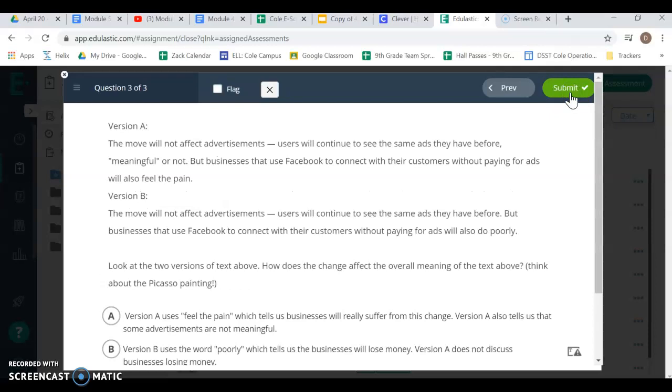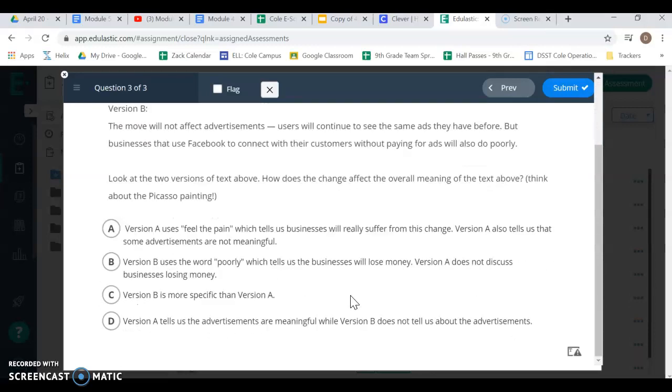Question 3. Version A. The move will not affect advertisements. Users will continue to see the same ads they have before, meaningful or not. But businesses that use Facebook to connect with their customers without paying for ads will also feel the pain. Version B. The move will not affect advertisements. Users will continue to see the same ads they have before. But businesses that use Facebook to connect with their customers without paying for ads will also do poorly.